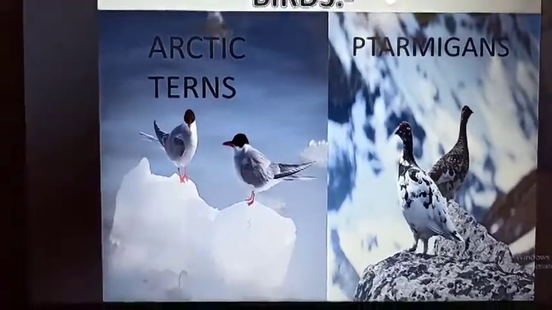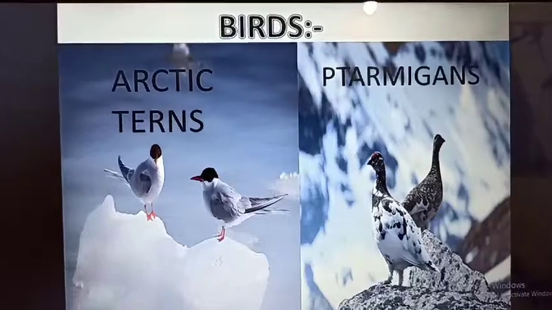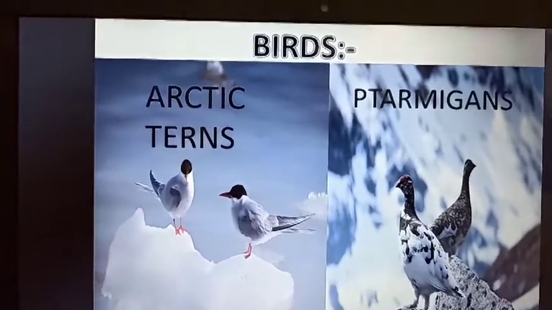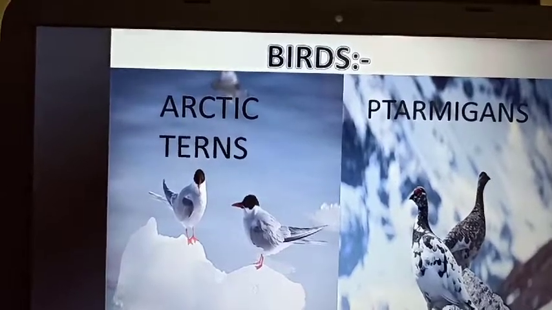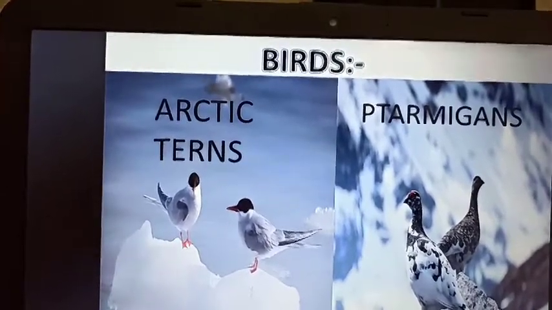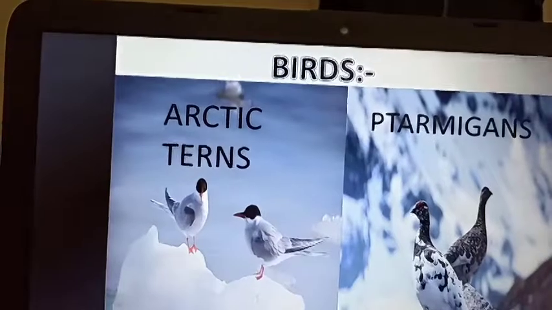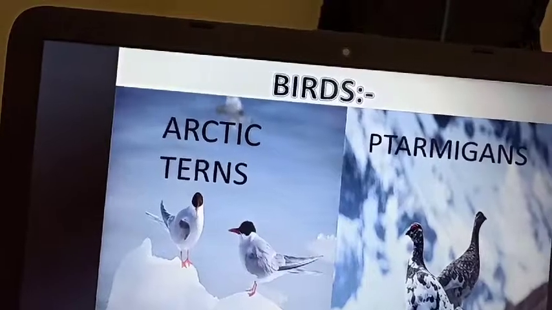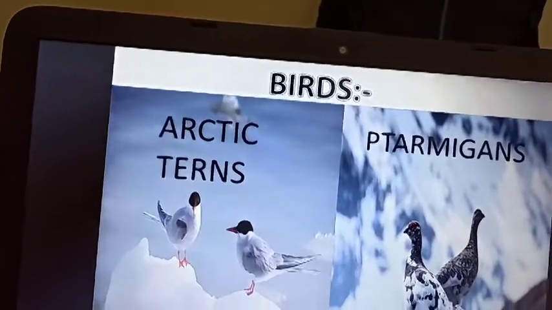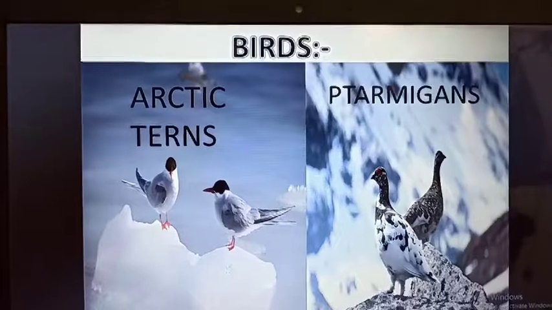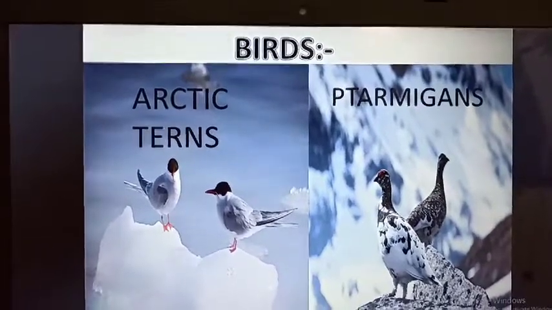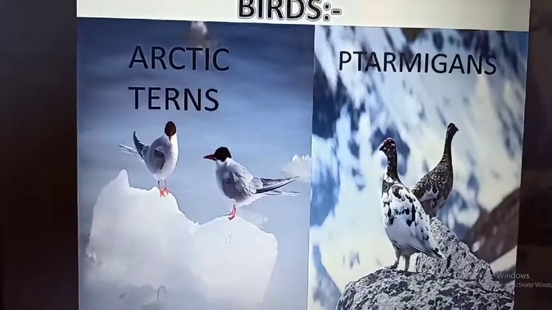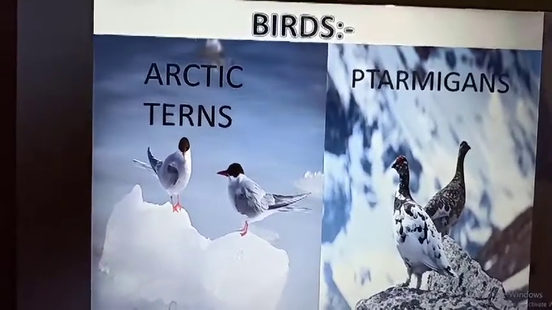Means Arctic terns. And these are the birds which successfully live in these cold climatic conditions, and they can easily fly from the Arctic Circle to the Antarctic Circle, you know, from the North Pole to the South Pole, because they live in the cold climatic conditions only.